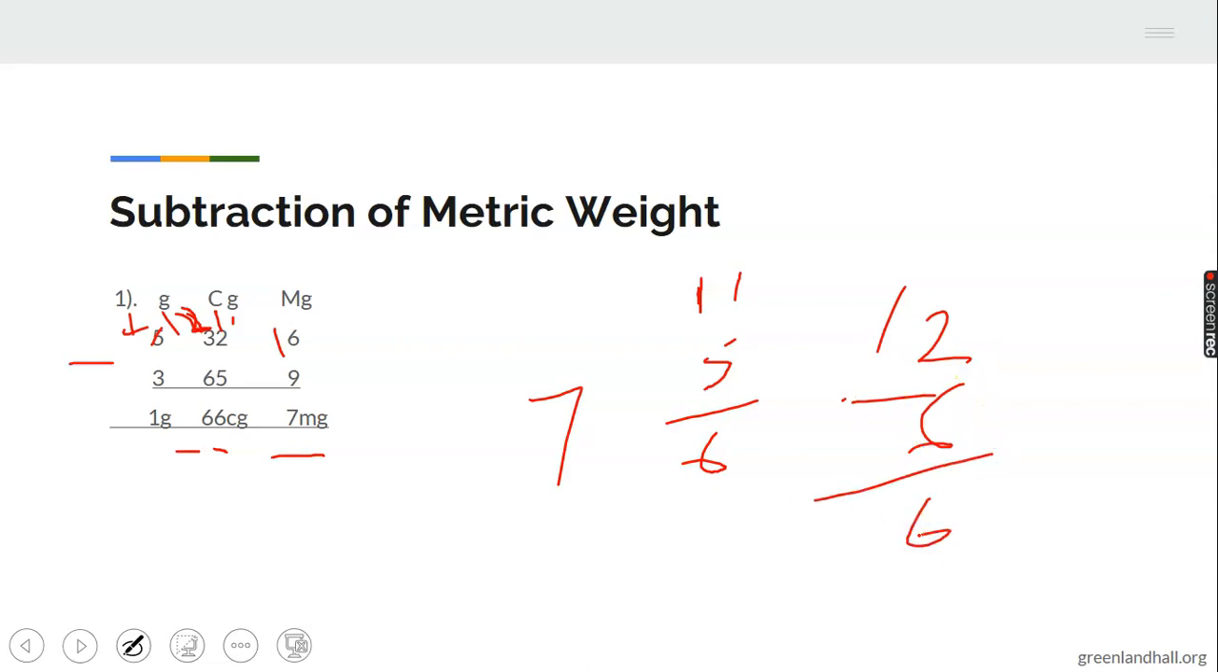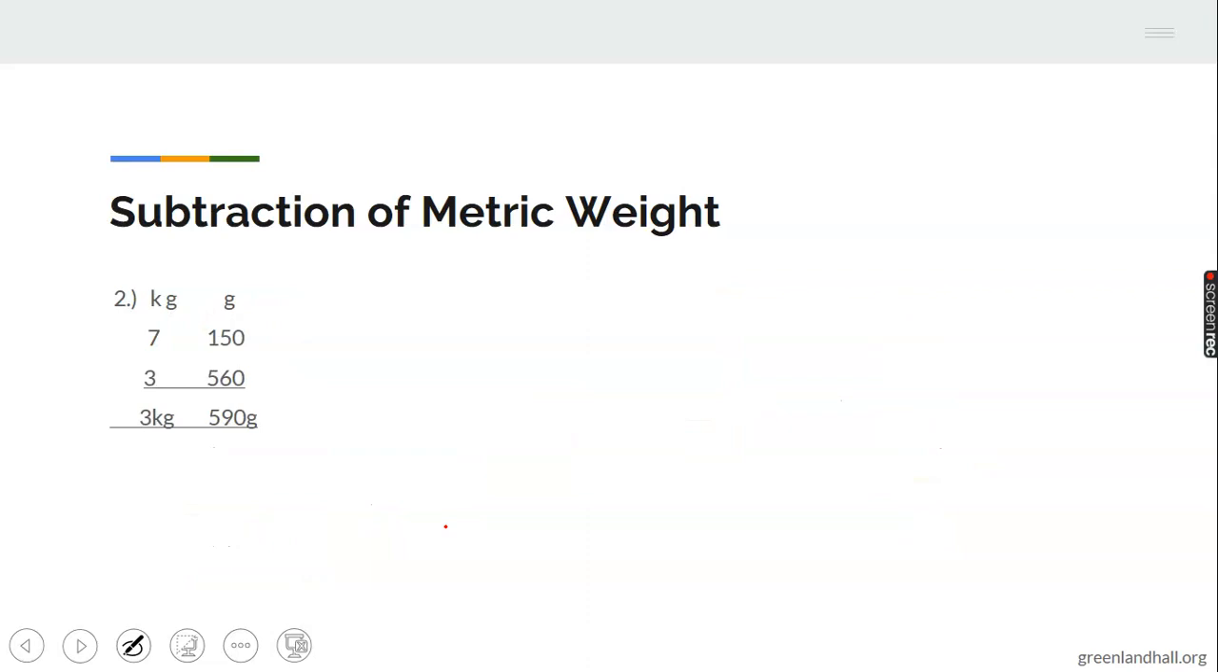Now that's why we have 66 centigram. For we have 4 minus 3 will give us 1 gram. So that's why we have 1 gram, 66 centigram, and 7 milligram. That's on subtraction. The first example on subtraction, you've seen that very simple. Then let's go to another example on subtraction. Still on kilogram and grams. We have 7 kilograms, 150 grams, minus 3 kilograms, 560 grams.